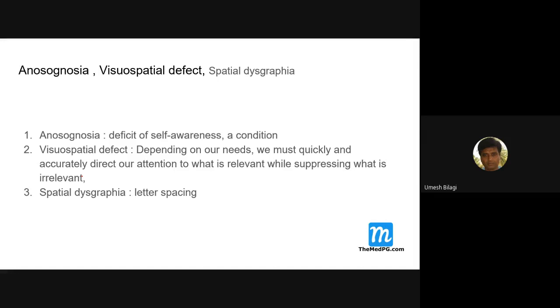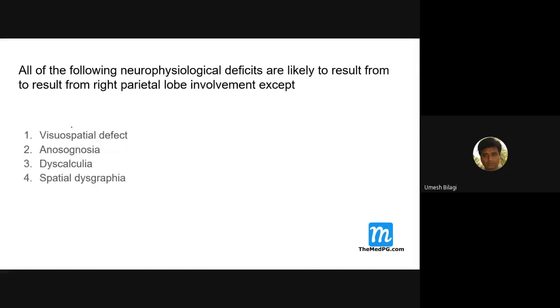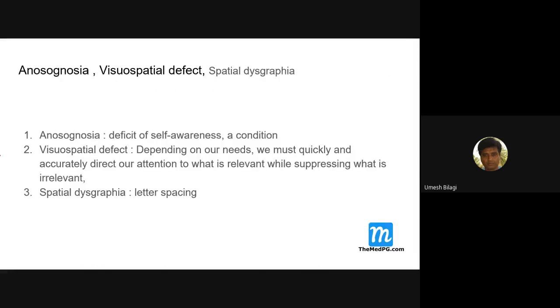You start picking up these things. These are possible with visuospatial function. If you have a problem with this, you can't pick up details, relevant and irrelevant things. Because so much visual input is there, the brain has to take up what is relevant to you. That is what it does. If that is defective, the person cannot understand that. And that happens if the disease is in the non-dominant hemisphere.